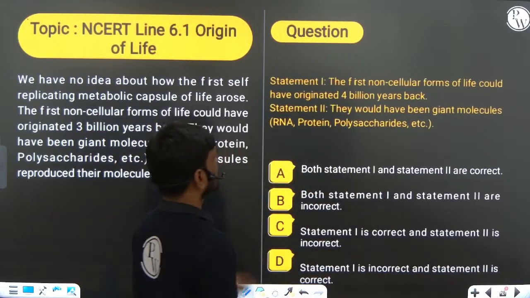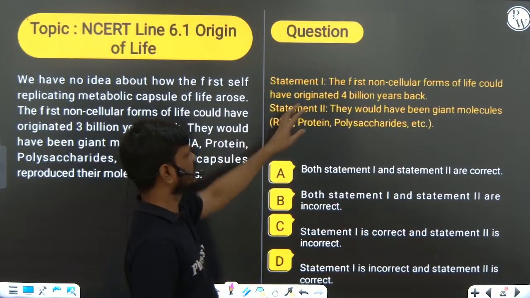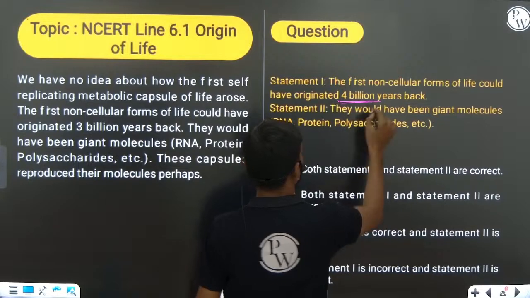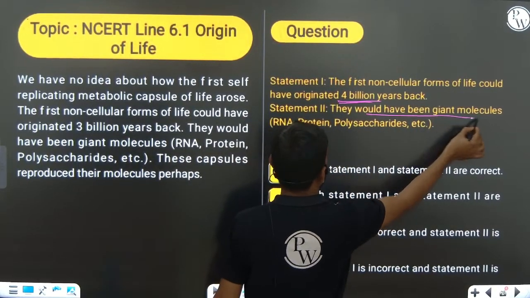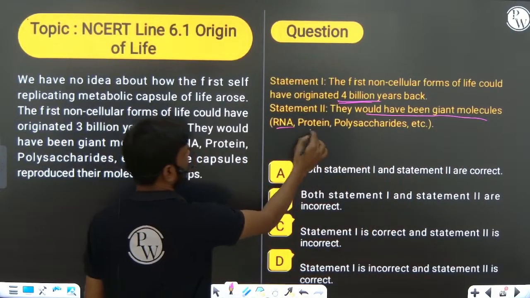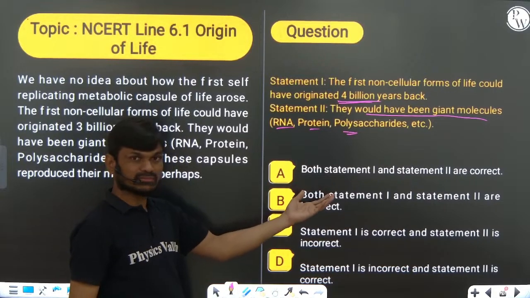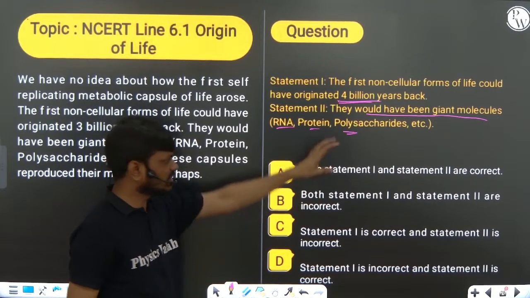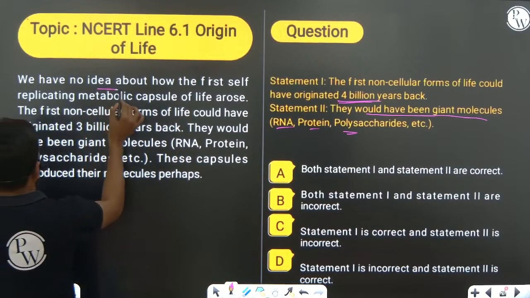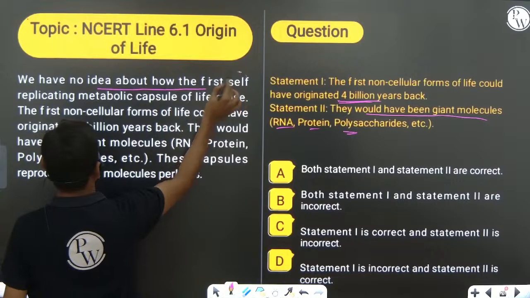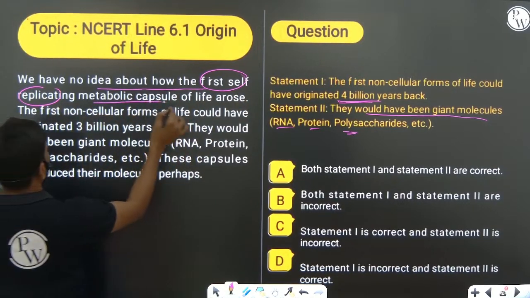Now you can see: the first non-cellular form of life could have originated 4 million years ago, is it right? Or second statement, they would have been giant molecules like RNA, protein, polysaccharide. From which sentence of NCERT is this question given? You can see here: we have no idea about how the first self-replicating metabolic capsule of life arose.